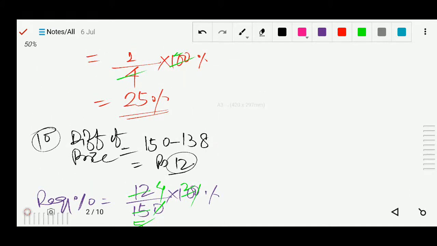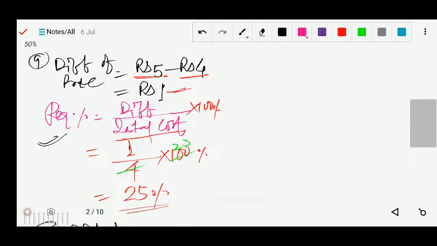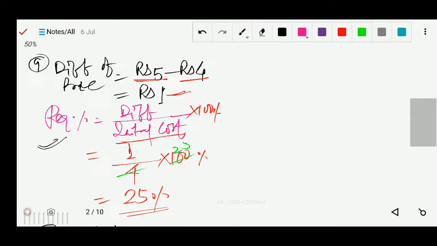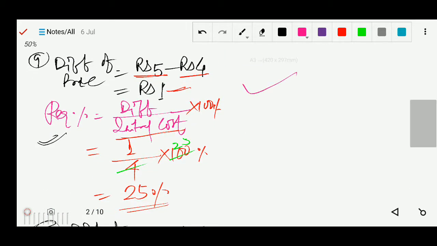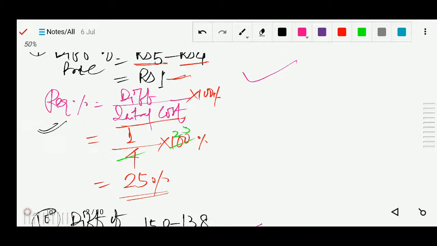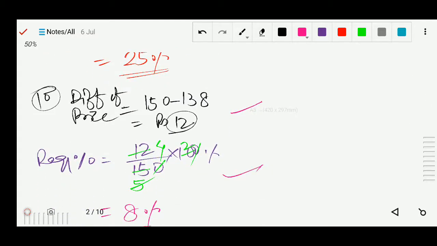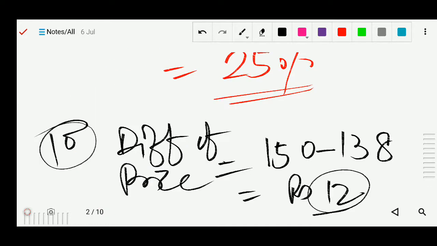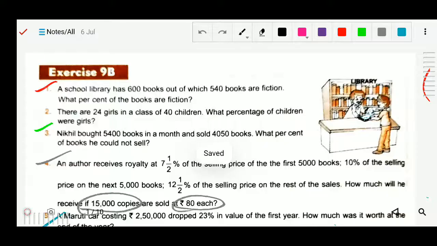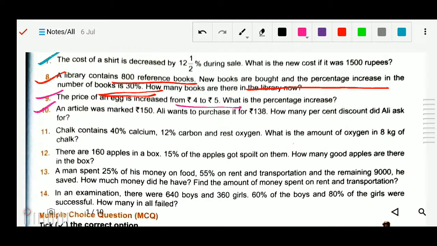Okay, so that is the required percentage. This question number 9 and 10 is exactly the same, there is only a change in the sentence. We find the difference, then use the same formula: required percentage equals difference by initial cost into 100. The same thing we have applied here also, and find the percentage. That's the required percentage. Okay, now we will see the next question. 9 and 10 are over. Now see number 11.